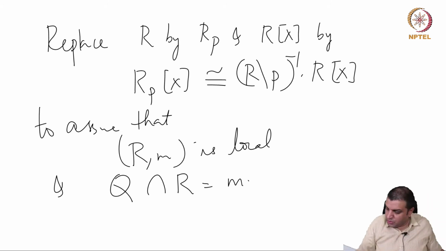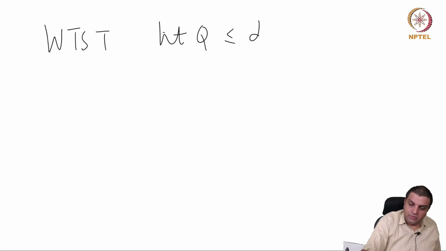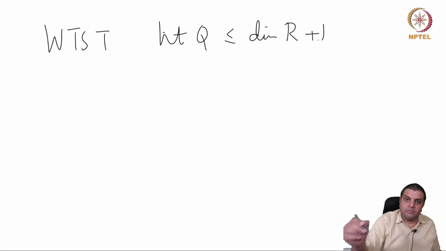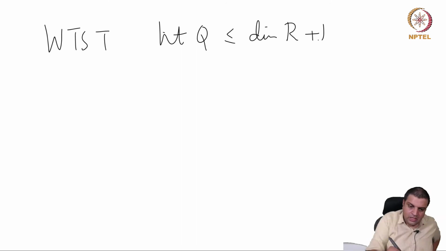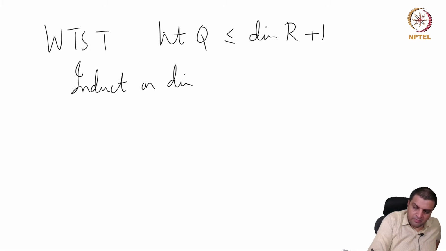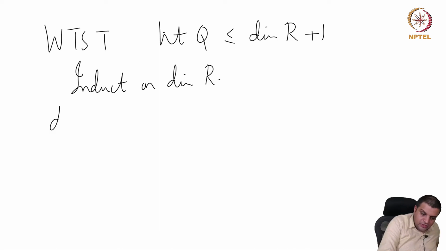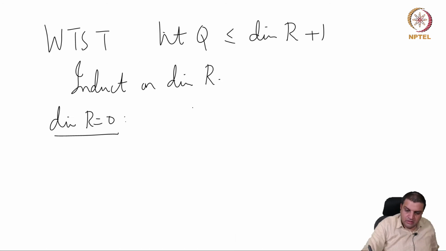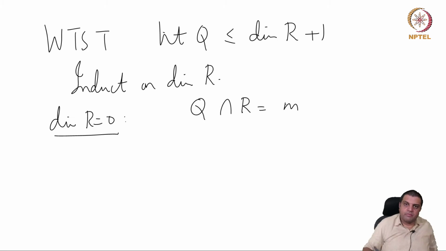Okay, and we want to show that height of Q is less than or equal to dimension of R plus 1. That's how we just translated this thing. Okay, so now we induct on dimension of R. Suppose dimension of R is 0. Then Q contracted to R is M.